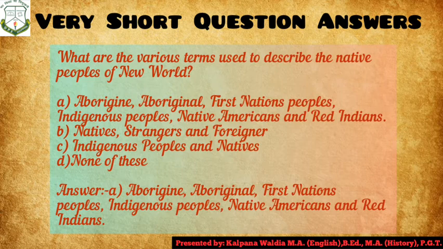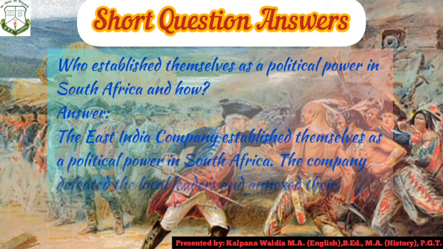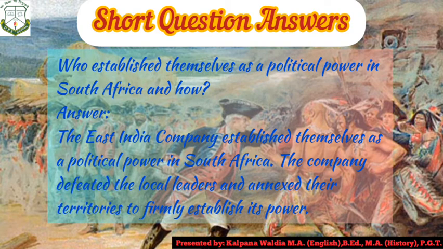in which the native peoples of New World are called Aborigine, Aboriginal, First Nation people, Indigenous people, Native Americans and Red Indians. Towards short question answer, let us see first question. Who established themselves as political power in South Africa and how? Answer is, the East Indian Company established themselves as a political power in South Africa.